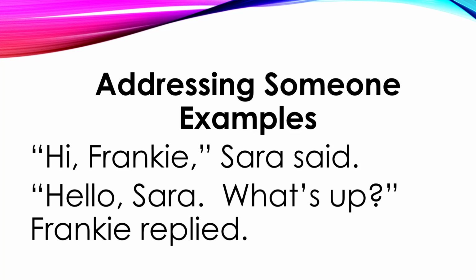That's because we're addressing Frankie in that statement. So if you want to address someone, make some statement, hi, what are you doing? Whatever you want to say in the dialogue, and then say comma and the person's name. And that's the way you identify who's being spoken to in the dialogue.